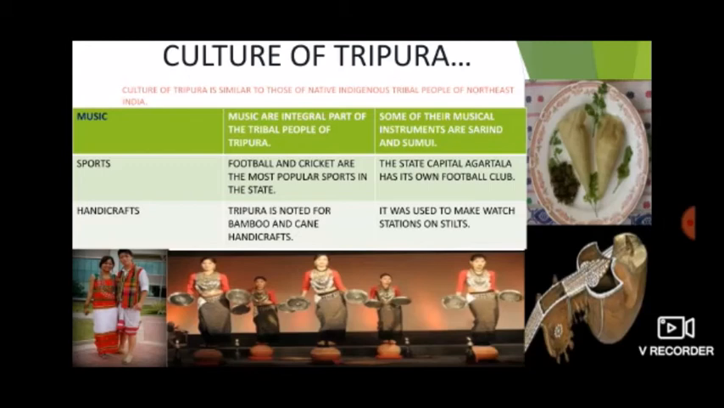Sports. Football and cricket are the most popular sports in the state. The state capital Agartala has its own football club. Handicrafts. Tripura is noted for bamboo and cane handicrafts. It was used to make watch stations on stilts.